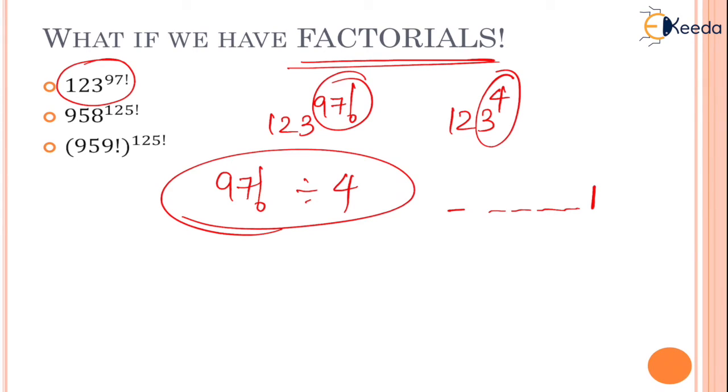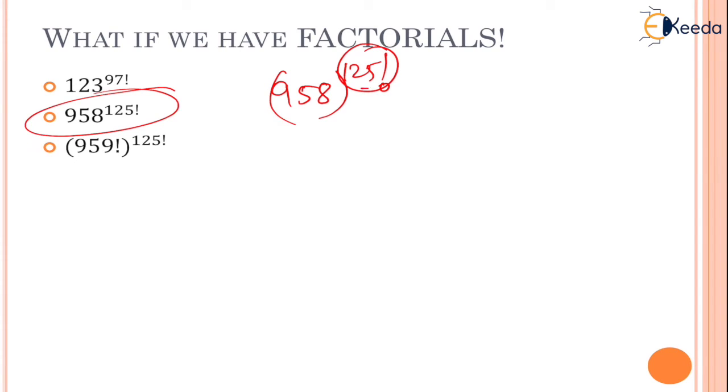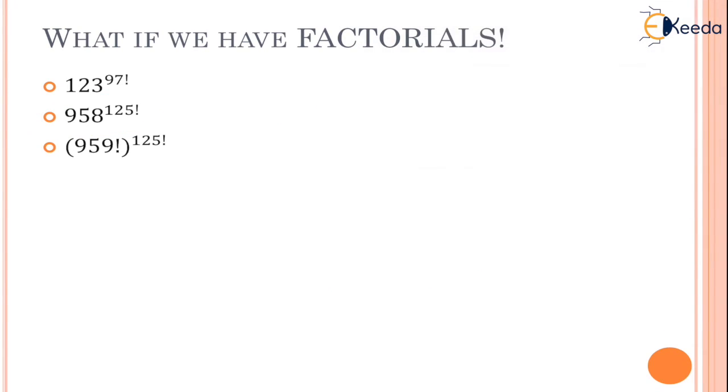Okay, let us move to the next part. What if you have something like this? So 958, the whole raised to 125 factorial. Again, this is going to be divisible by 4. So the unit digit of 958 raised to 125 factorial is equivalent to the unit digit of 958 raised to 4, which is equivalent to the unit digit of 8 raised to 4. What is 8 raised to 4? Unit digit of 8 raised to 4 is how much? Yes, tell me. 8 square is 16. 16 into 16 is 256. Unit digit is going to be 6. I hope everybody is clear with this.